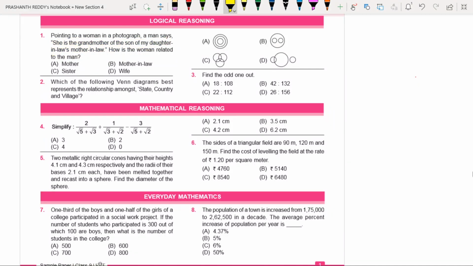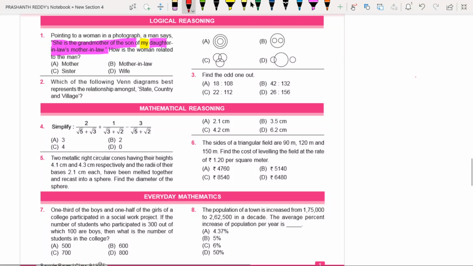Usually these types of questions come under blood relations, and that too these are called indirect relations. What is meant by indirect relation? One person is telling the relation with another person indirectly, pointing to a photograph, like that. So first, in this given statement somewhere "my" will definitely be there. You should focus on this "my". After focusing on "my", you should divide the given statement into two parts. One is before "my", the next one is after "my".